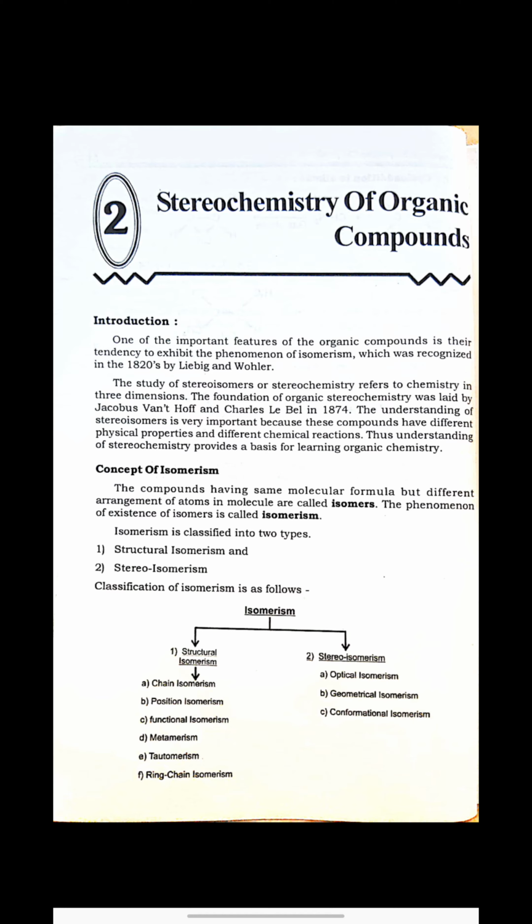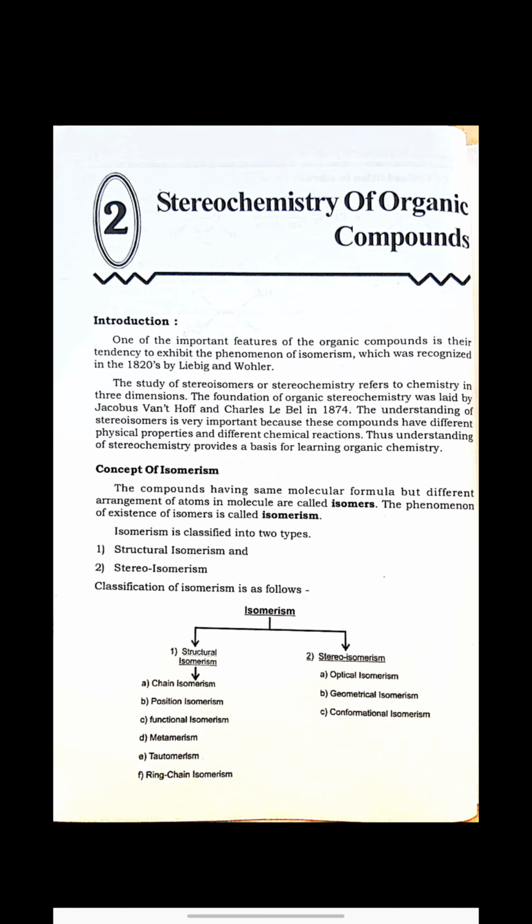Now, the structural isomerism is again classified into six types. First one is chain isomerism, second is position isomerism, third is functional isomerism, fourth is metamerism, fifth is tautomerism, and sixth one is ring chain isomerism.